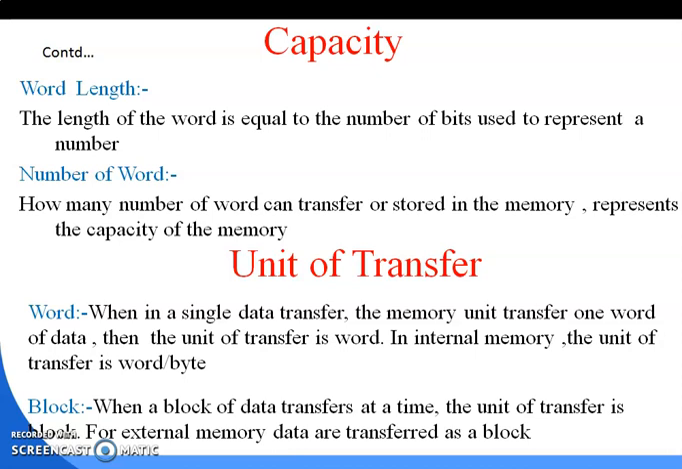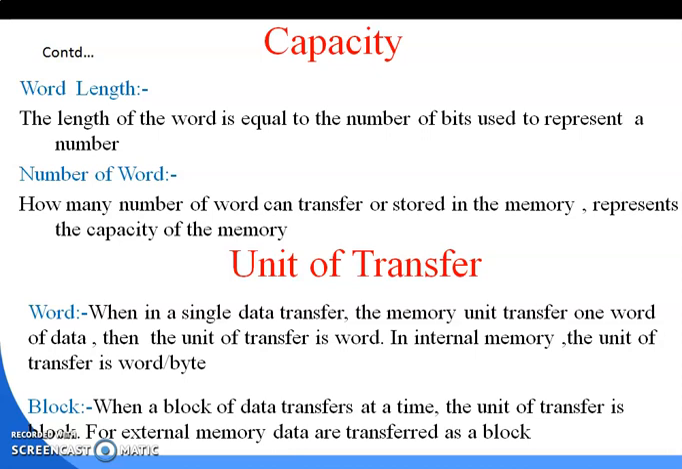How many bits are required to represent a number. Next is the number of words. How many words can be transferred or stored in the memory represents the capacity of the memory. Now, how many words can transfer? That means at a time how many words can be transferred and stored in the memory, which represents the capacity of the memory. Number of the word.